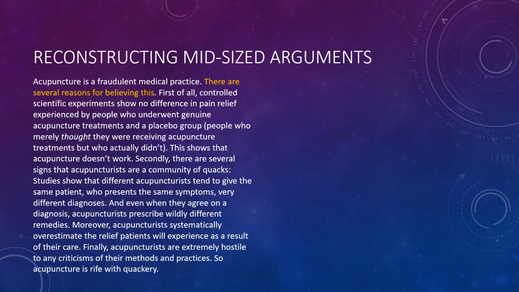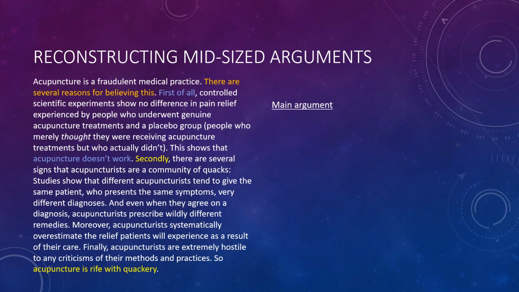If you looked closely, you may have noticed a couple of other conclusion indicators. For instance, about a third of the way down, "this shows that" is usually a conclusion indicator, and it is in this case, but I don't think it's the main conclusion. And then down at the very bottom, "so acupuncture is rife with quackery." That's also a conclusion indicator word, "so." But in this case, it's not the main conclusion. So we're going to have to figure out what's going on with those two conclusion indicators. So let's take a look at the main argument reconstruction.